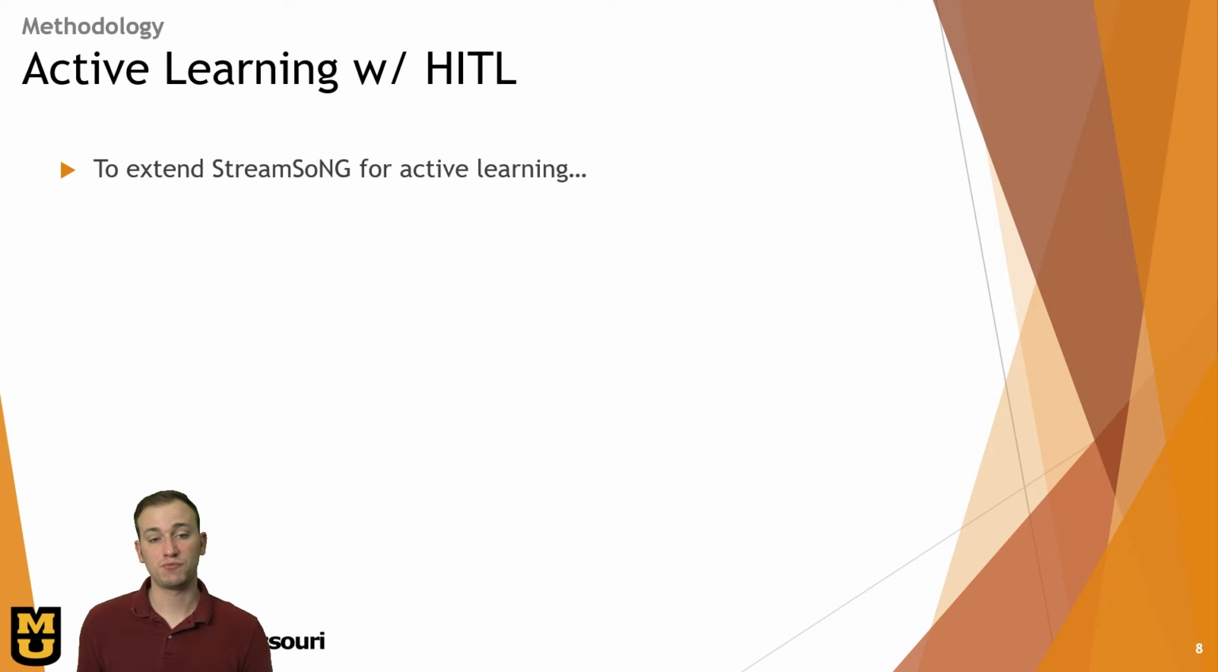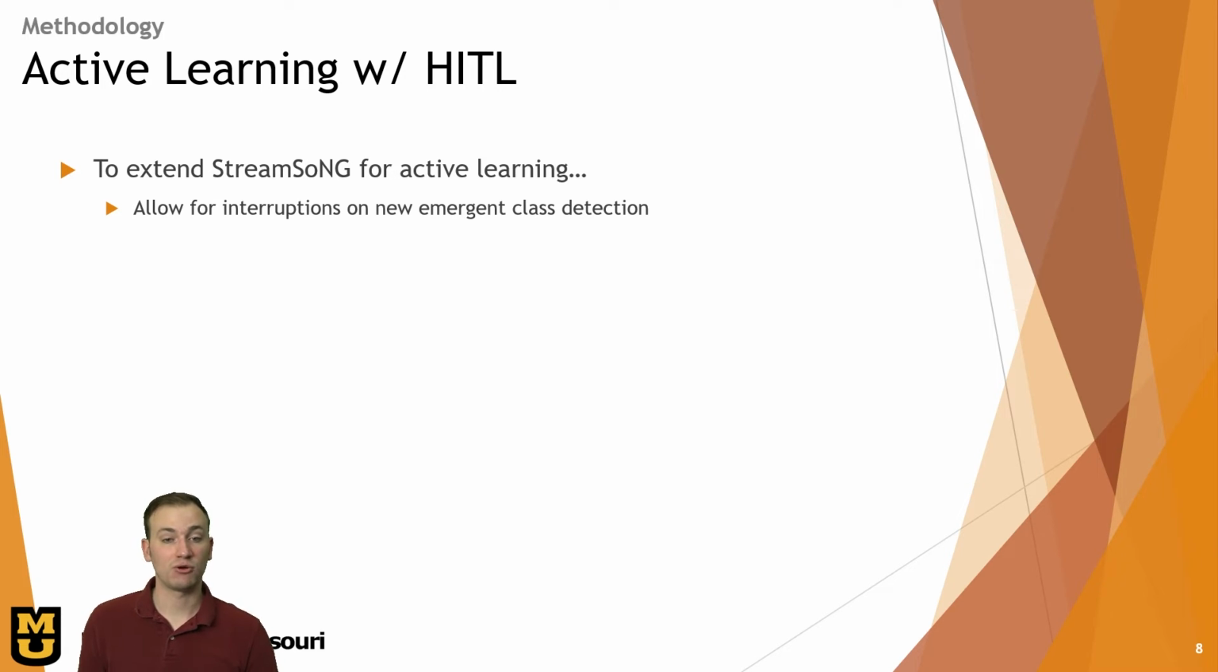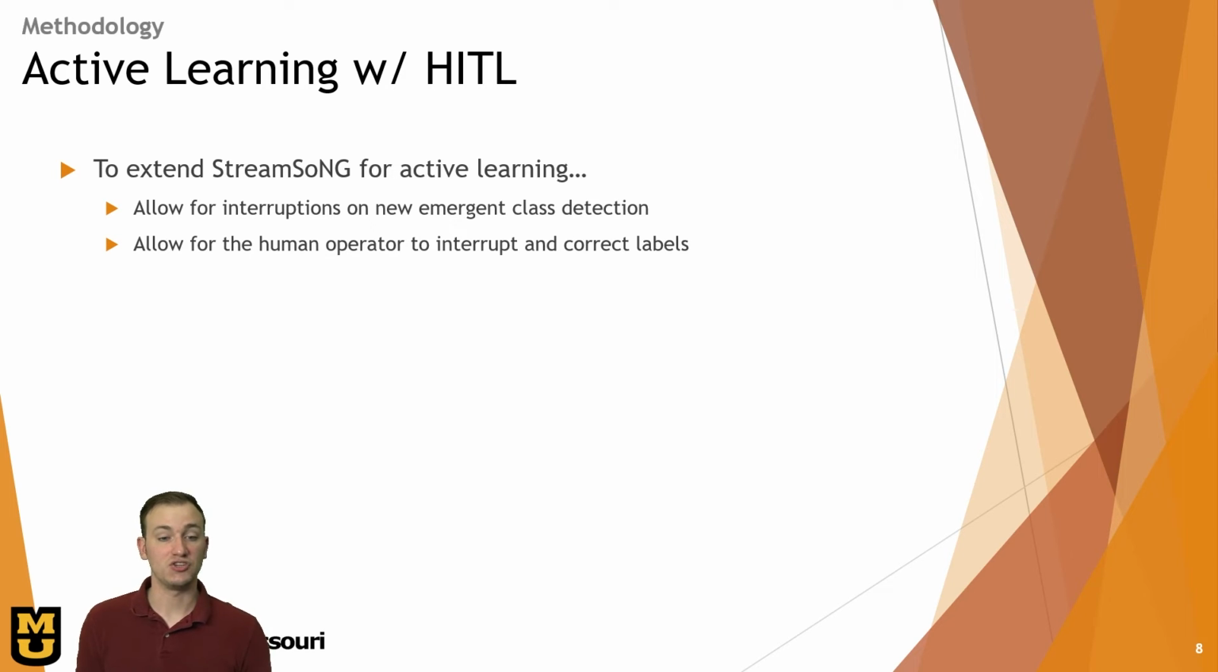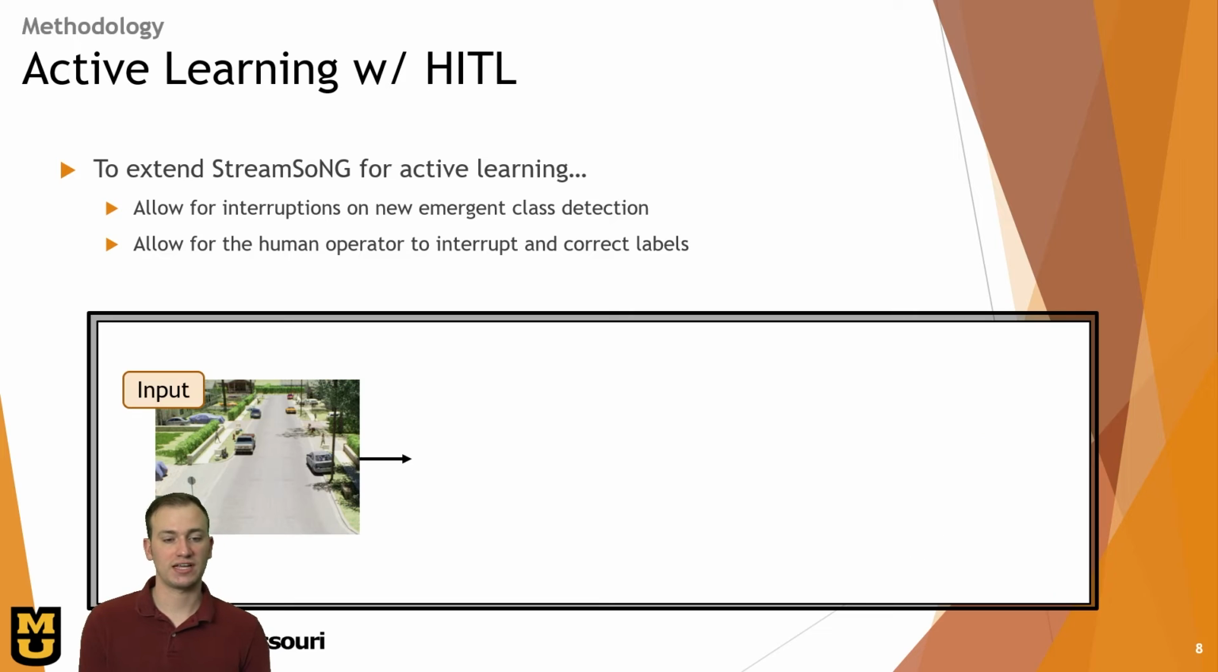So that's the self-supervised approach, but now we need to extend streamsong with active learning for our human-in-the-loop approach. So how are we going to do that? First, we need to allow for the algorithm to interrupt the data stream upon emergent class detection and allow the human to select which images provide the truth and provide a label for that new class. We also want to allow the human operator to interrupt at any time and correct misclassifications and improve the knowledge of the system.